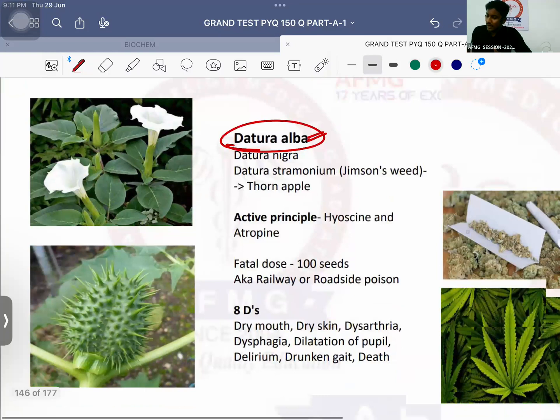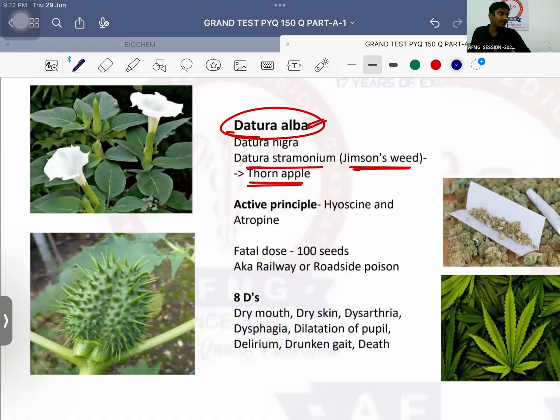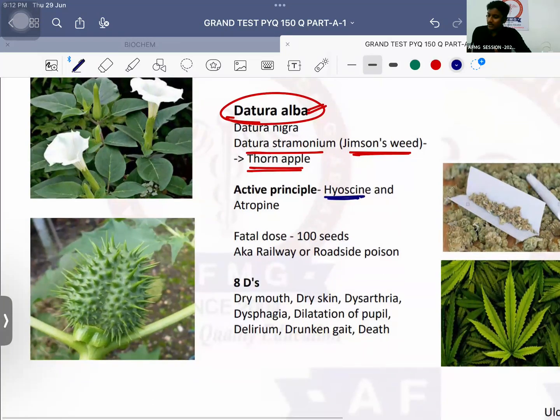And the horn apple is known as Dhatura stramonium, also known as Jimson's weed. This previous year question had an image and just asked what it is. The option was Jimson's weed. Okay. The active principle is known as hyoscine or atropine. Both are anti-muscarinic or anticholinergic agents. So anticholinergic features will be seen.